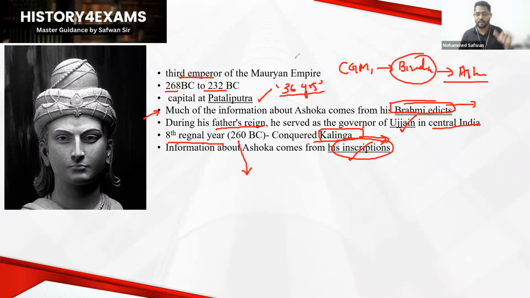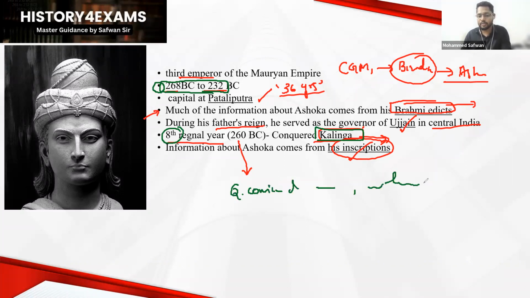From this PPT or slide itself, you have to note some very important points for the upcoming examination. First of all, the ruling period of King Ashoka: 268 to 232 BC. Just note this period because it is important. Then, during his 8th regnal year, the Kalinga War happened. These two pieces of information are very important. You know why? There's a good chance of questions like, consider the following statements about King Ashoka, which one of the following is correct or incorrect? Such questions can be asked, and there will be 5-statement questions.